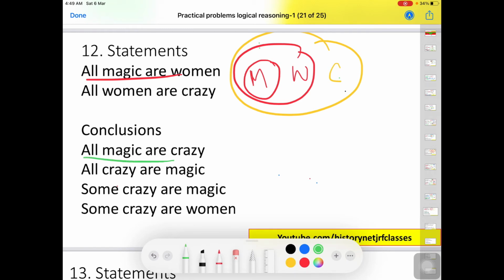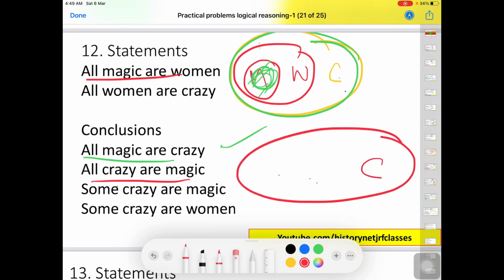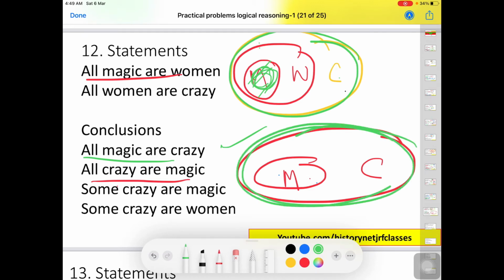All magic are crazy. So here we have magic, and this small portion of magic is like inside C, that is crazy. So this is true. Next we have all crazy are magic. That means this is C, and this is small portion of M. And according to conclusion, whole crazy is magic. No, this is false.